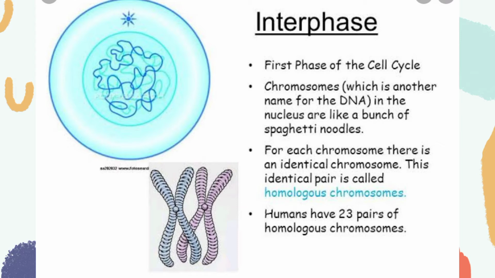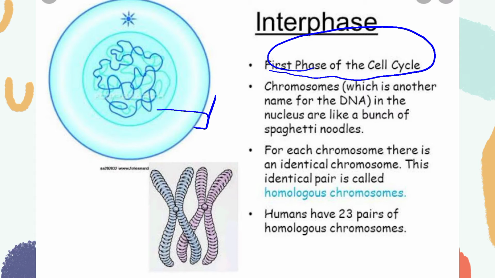So, a clear-cut explanation about interphase. Interphase is the first phase of the cell cycle. So, this is called the nucleus.